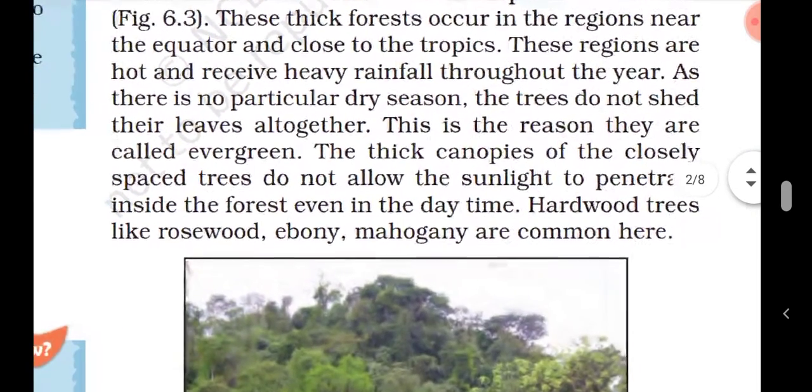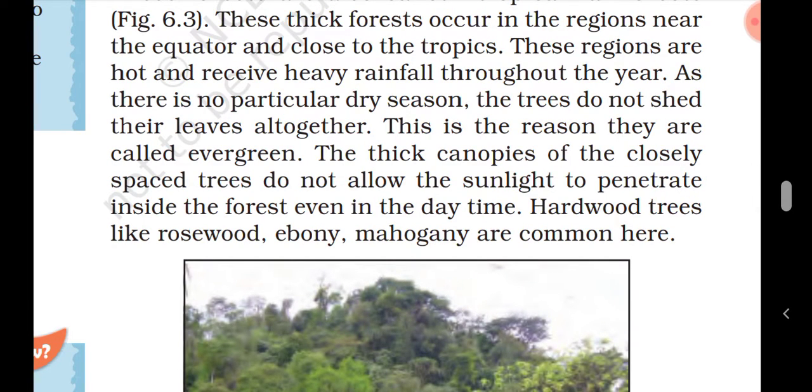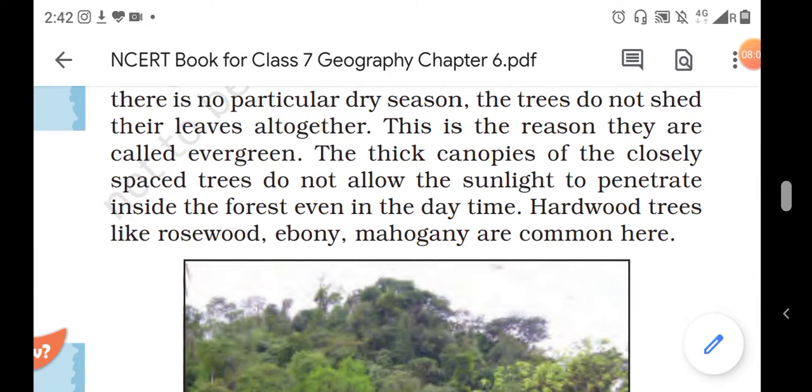These regions are hot and receive heavy rainfall throughout the year, and as there is no particular dry season, the trees do not shed their leaves together. This is the reason they are called evergreen. So why are they called evergreen? Because the trees do not shed their leaves together. That's why they are called evergreen.